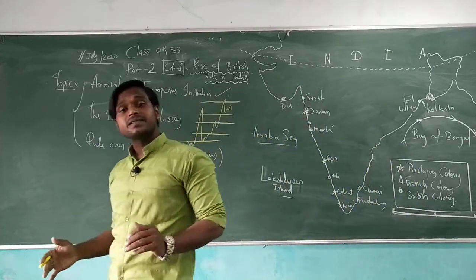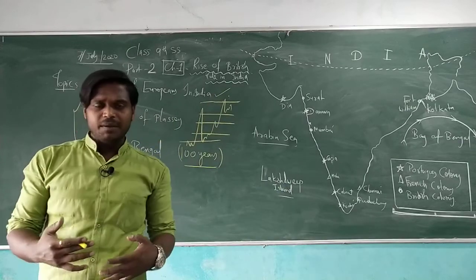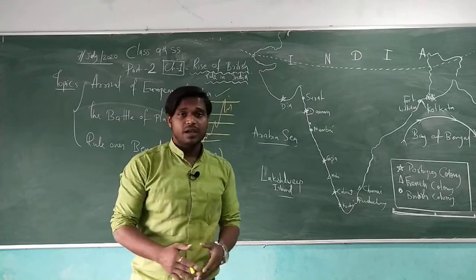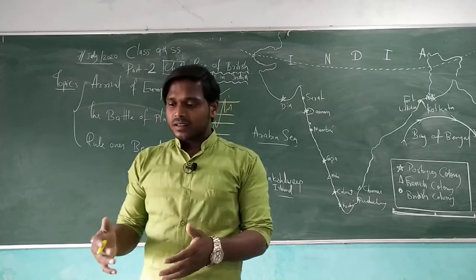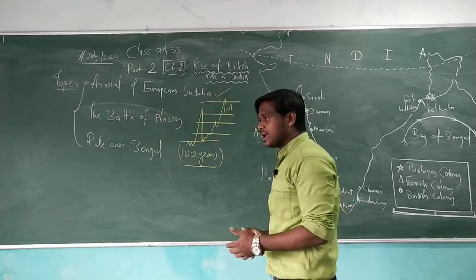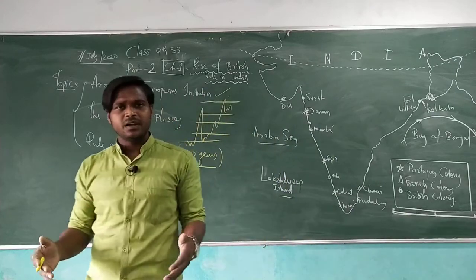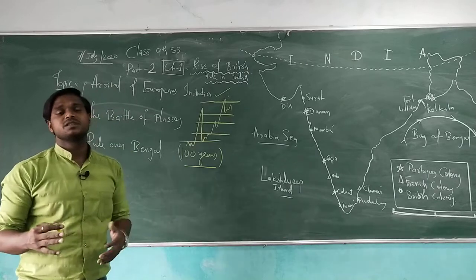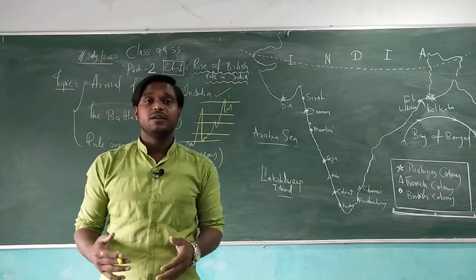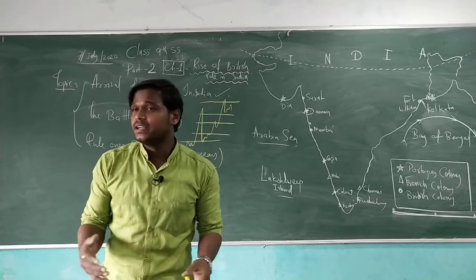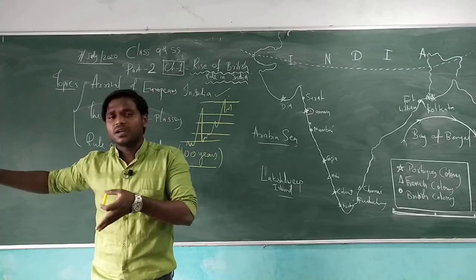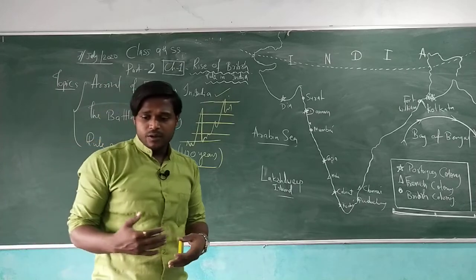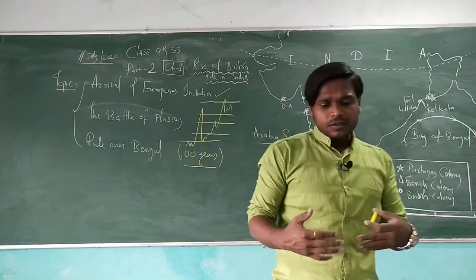Which were the places of our nation? As you can see in the map, Diu, Daman, Dadra Nagar Haveli, Kochi, Malacca and many other territories they captured. Why did they capture these territories? Because they were trying to prove themselves, that we can rule India, and that Indian people somehow did not have the mentality to rule this country. So they also inspired other people.